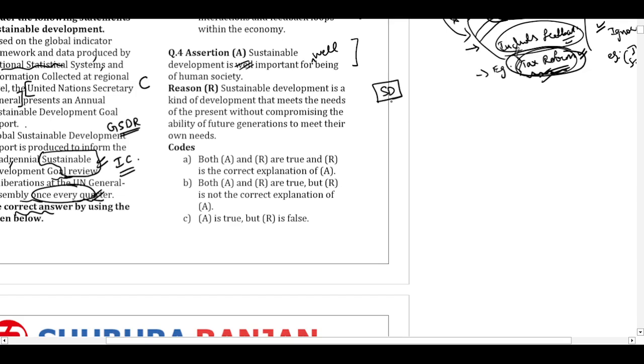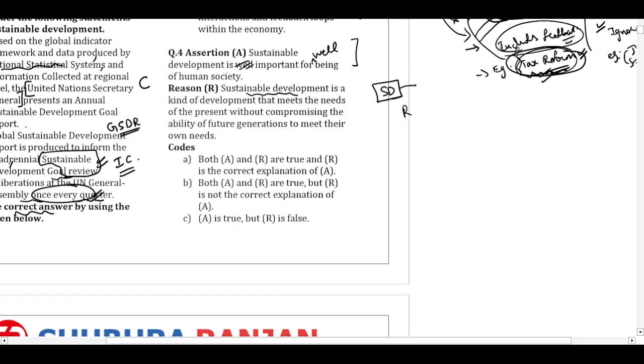If we try to exploit all the resources now and the present generation enjoys it, there will be nothing left for the future generations, whether in terms of resources, or they will be left with a lot of pollution. But the Brundtland Commission in 1987 came up with the concept of sustainable development. So what does sustainable development say?